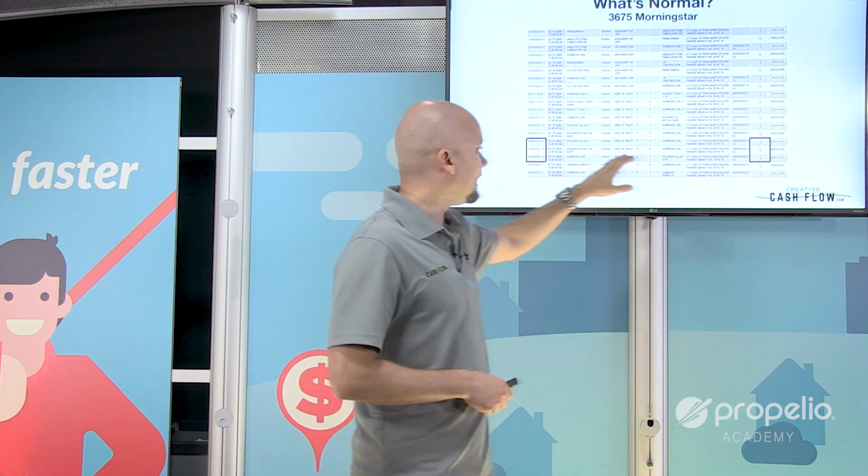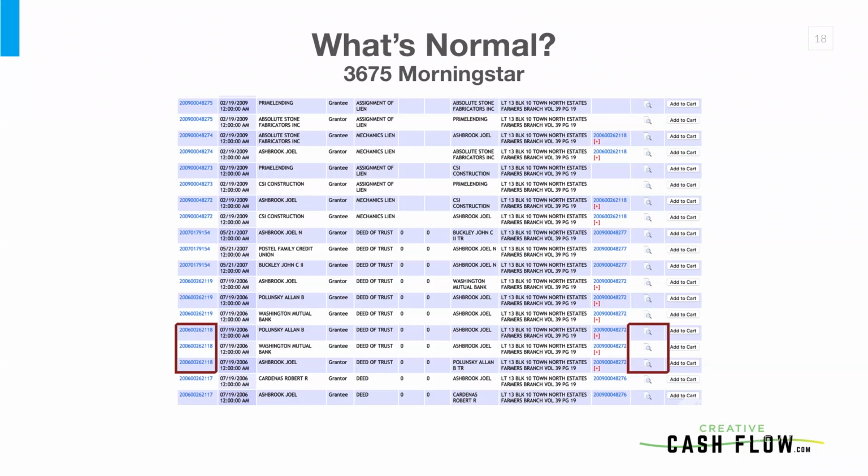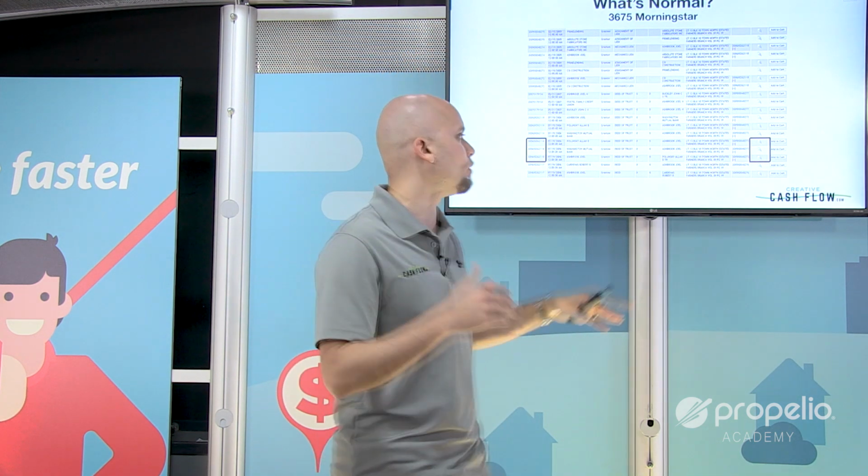Now, in Rome, you've got this nice little magnifying glass on the right-hand side. That magnifying glass is what allows you to see the first page of whatever document that is. If you want to download it and see more, you can say add to cart, pay for it, and download to see the rest of it. But right now, the cool thing is, 99% of the time, whatever information you need is actually on that first page. A deed of trust shows how much the deed of trust was for. It shows what their loan amount was, not what they bought it for, but what their loan amount was. And most of the time, that's all you need.